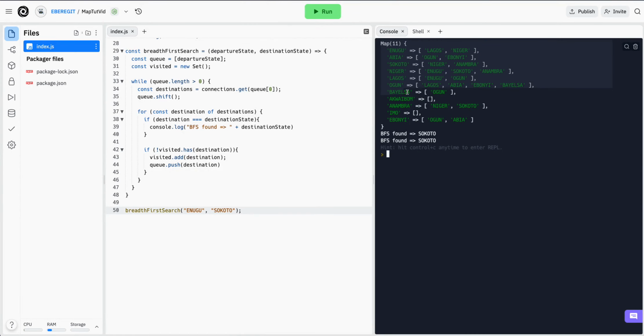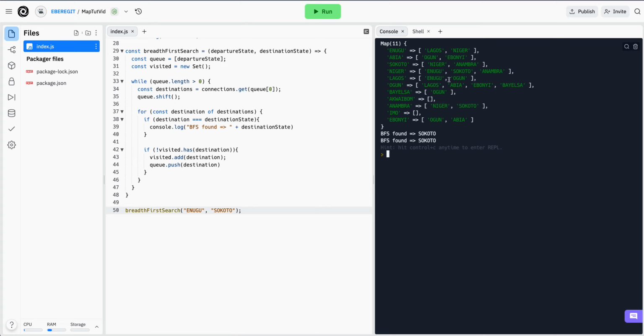Right here is the result of what we've done so far. Like we said, we found Sokoto in 2 places. And if you check how the graph goes, under Enugu we have Lagos and we have Niger. Now after checking Lagos and Niger, it doesn't find it. And I checked the states connected to Lagos.